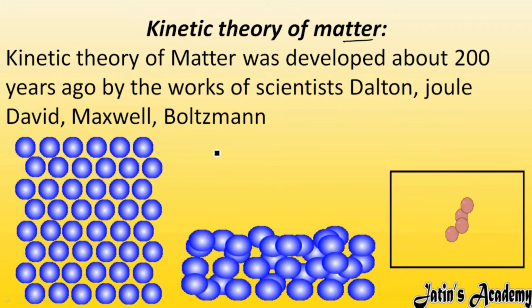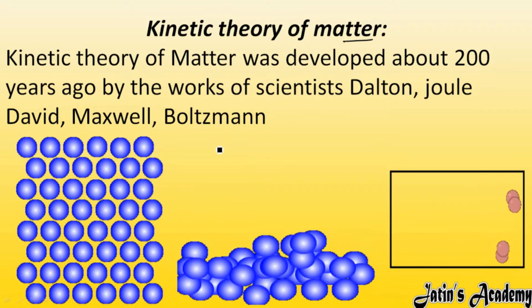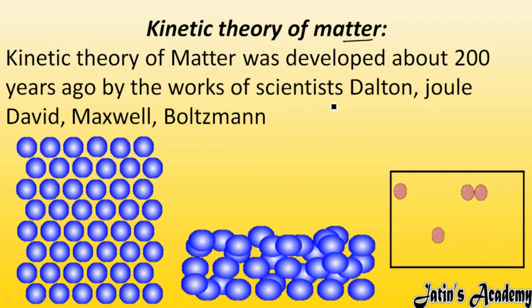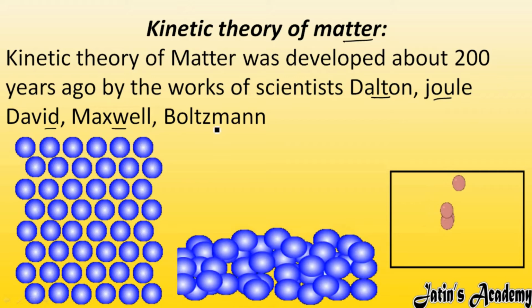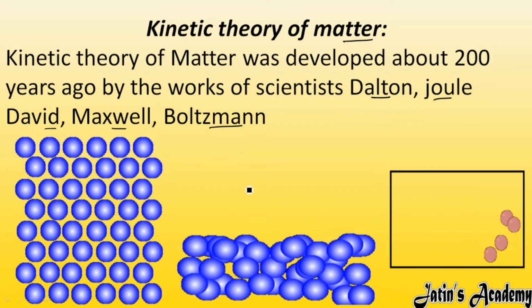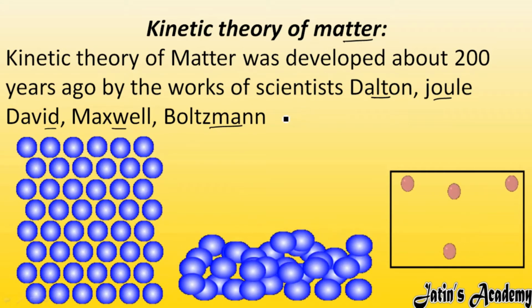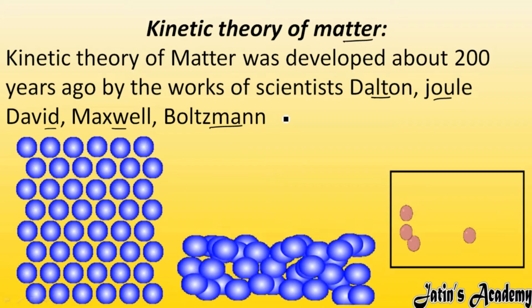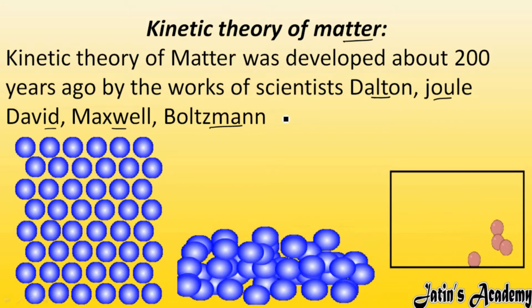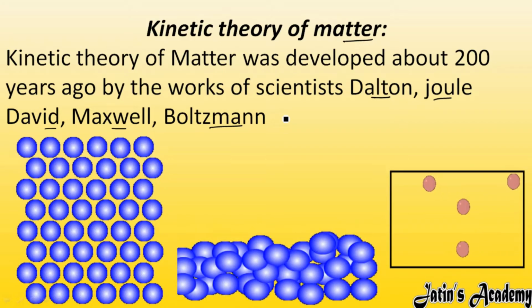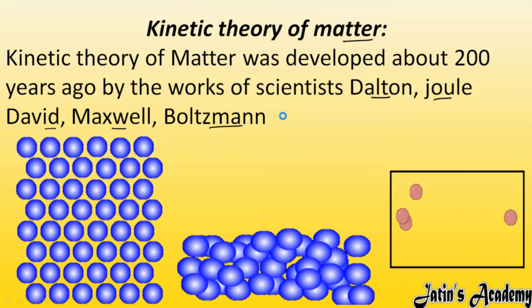About 200 years ago, this kinetic theory of matter was developed by scientists. Which scientists? Dalton, Joule, David, Maxwell, Boltzmann. So these are some scientists who discovered the kinetic theory of matter. And this kinetic theory of matter is very important from an exam point of view also. It has 7 to 8 points that we are going to study one by one.